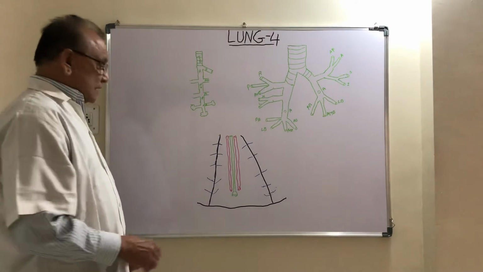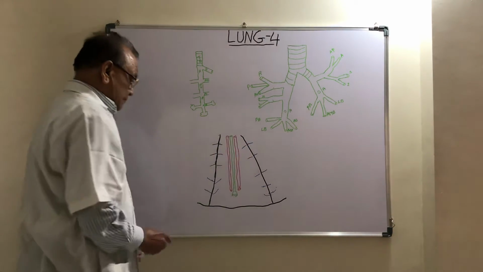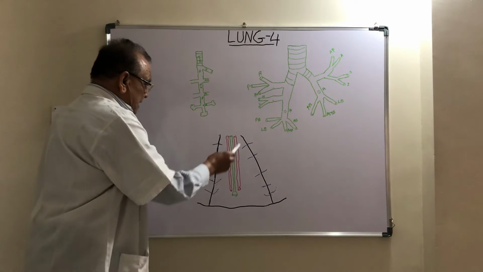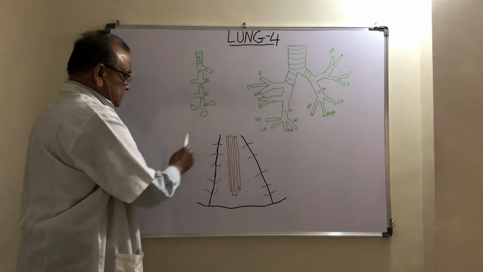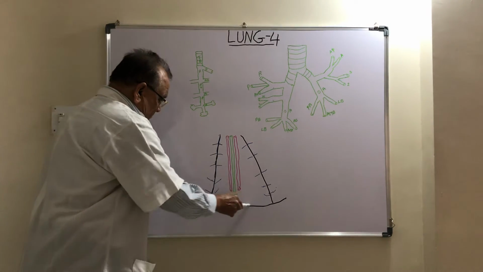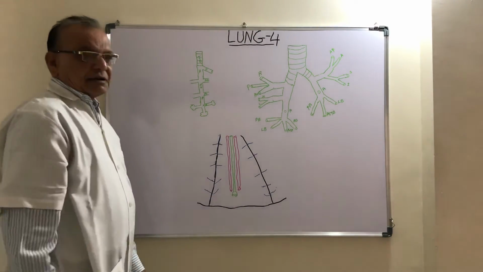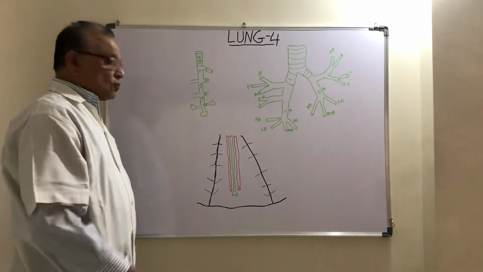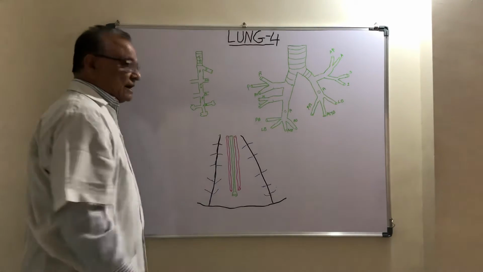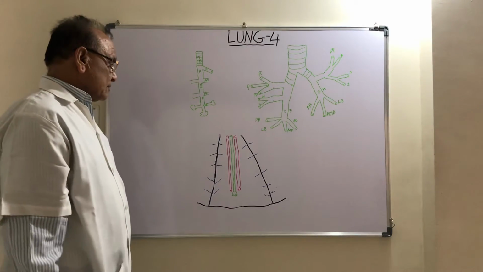Each bronchopulmonary segment is pyramidal in shape, having a broad base and a narrow apex. The base of the bronchopulmonary segment is directed toward the surface of the lung, and the apex is directed toward the root of the lung.